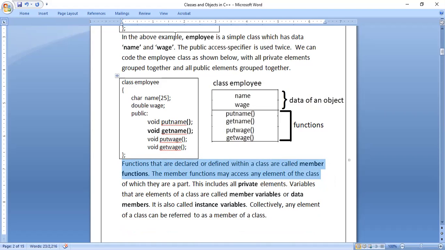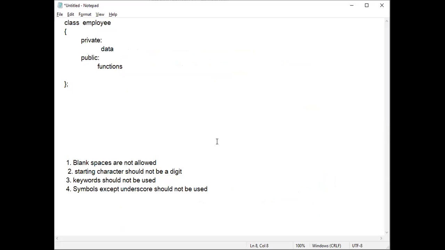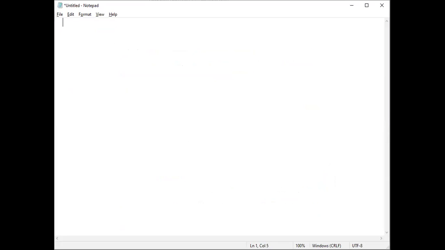Whenever we write code in this format, for example, void main, inside the main function, this type of coding is called a function. That is the main function. Similarly, if I want to write one more function, say sum, then opening brace, then closing brace, this type of coding is called a function.